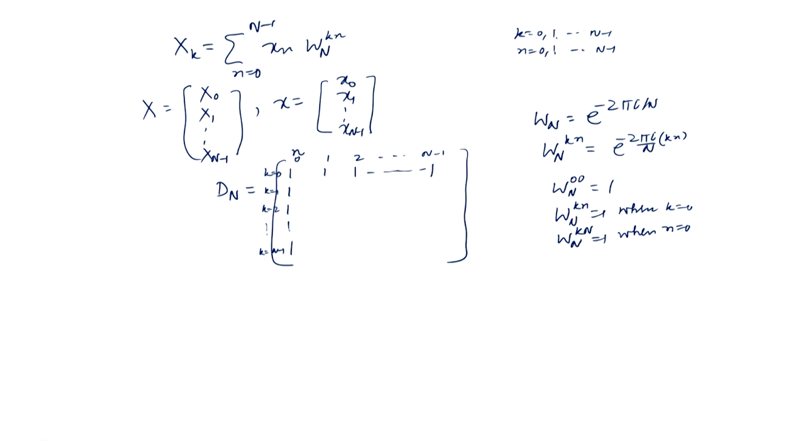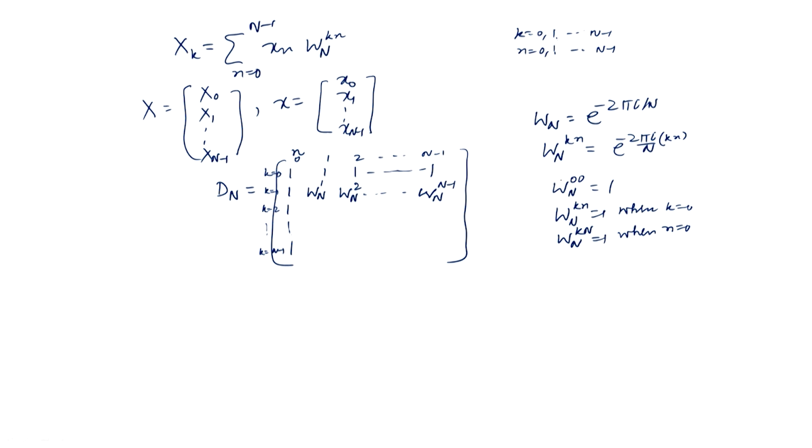Then in the next row, k equal to 1 and n equal to 1, we get W_N^1. Then k equal to 1, n equal to 2 gives W_N^2, and so on. K is 1 and n is N minus 1 gives W_N^(N minus 1).